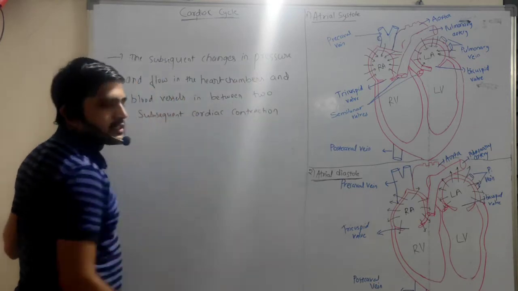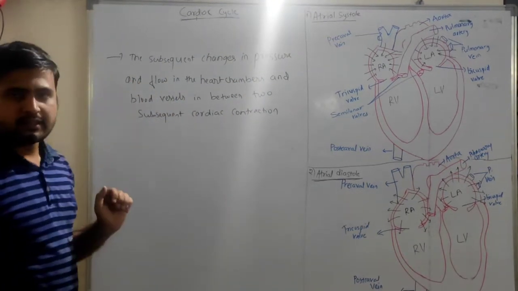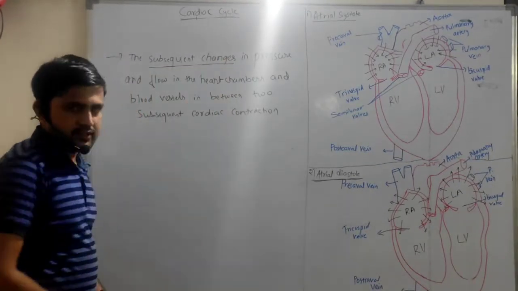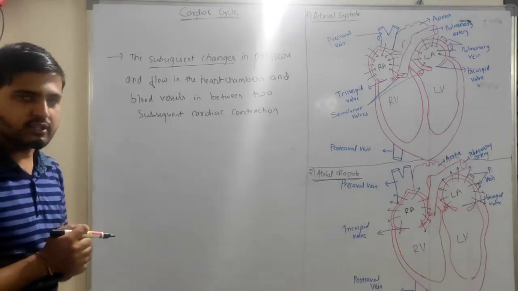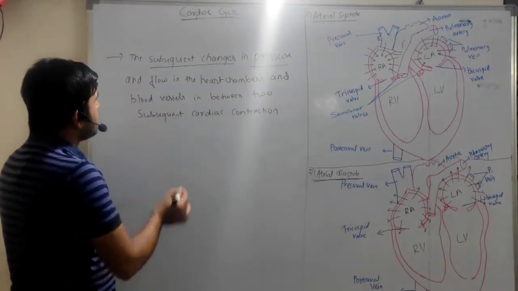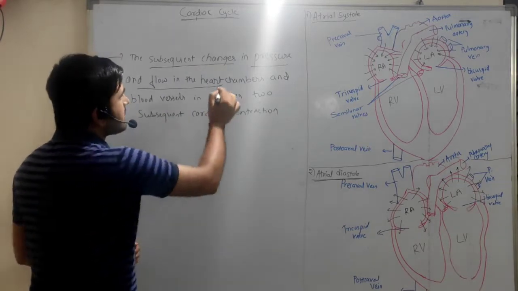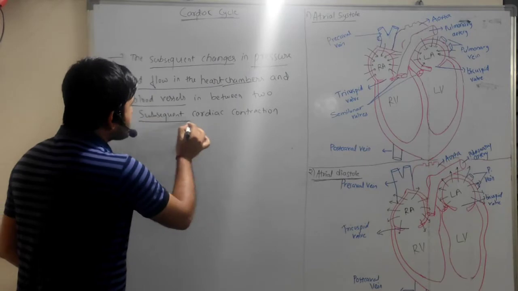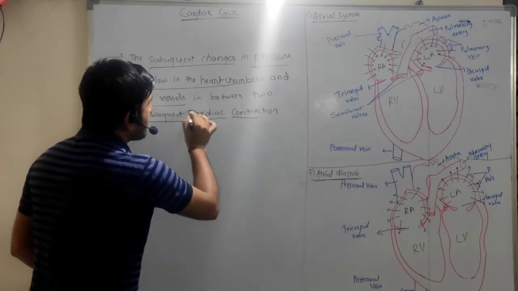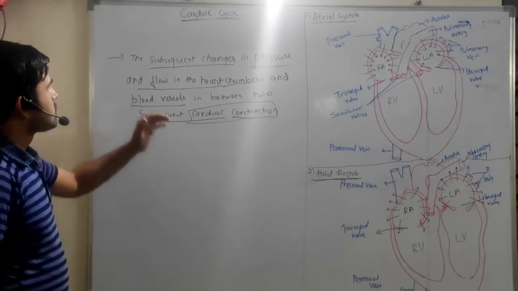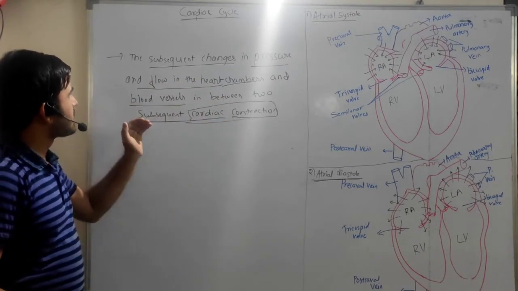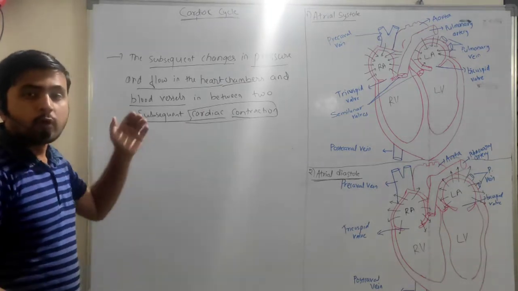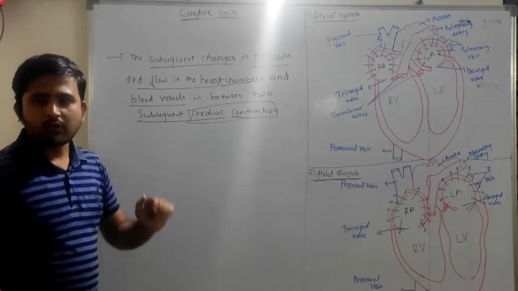Okay, so this is the definition of the cardiac cycle. It is the sequential changes in pressure and flow in the heart chambers and blood vessels between two subsequent cardiac contractions.